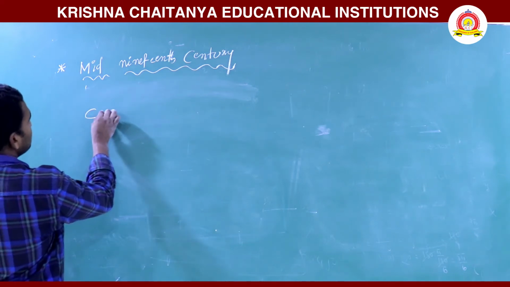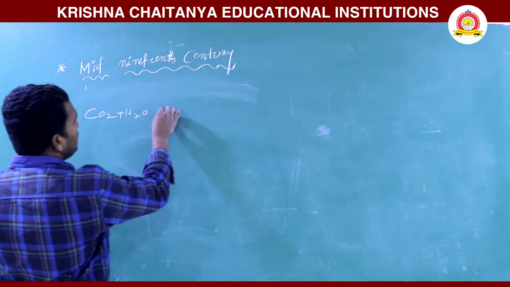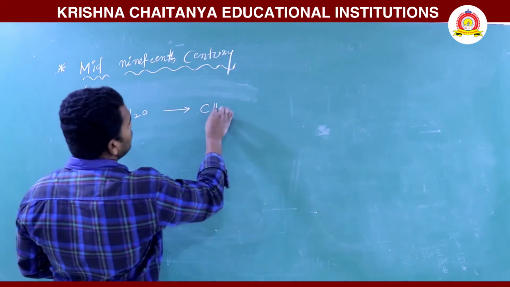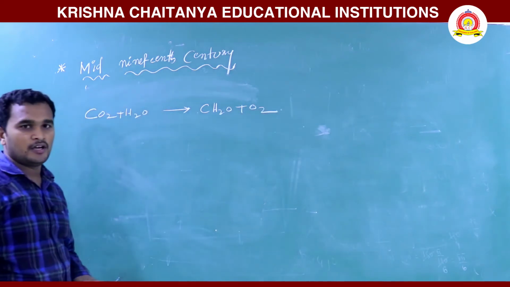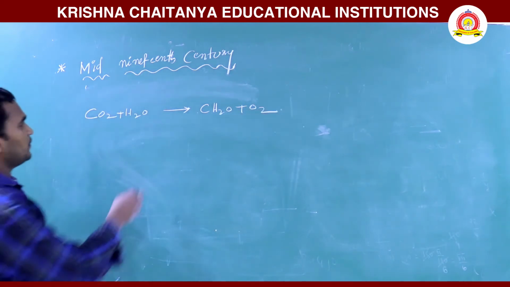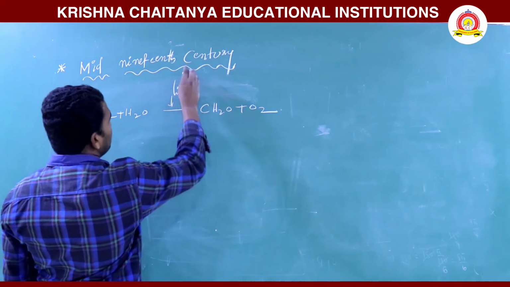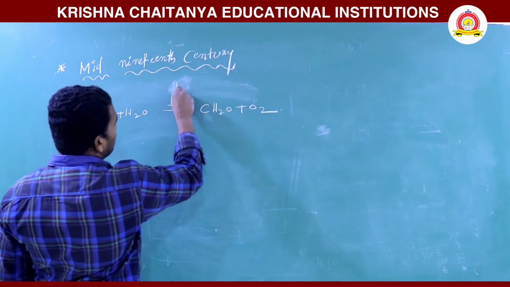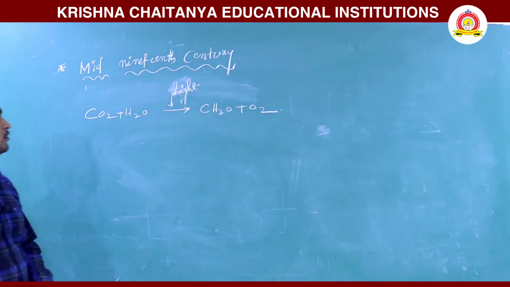See here: CO2 plus H2O gives rise to CH2O plus O2, which is released in the presence of light.